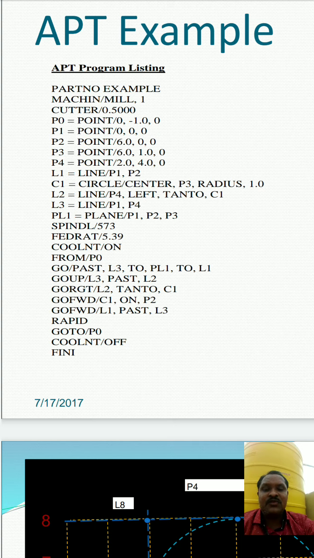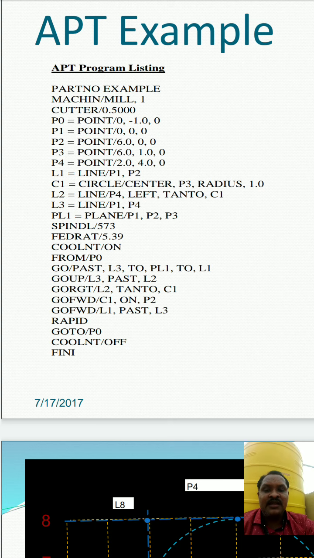Now the motion commands will start from slash p0. The tool bit will start from p0, and then go to the next position. Go past L3 to plane 1 to L1, means it starts from p0 along the continuous line L3 in plane 1 up to L1, then goes upward to L3.